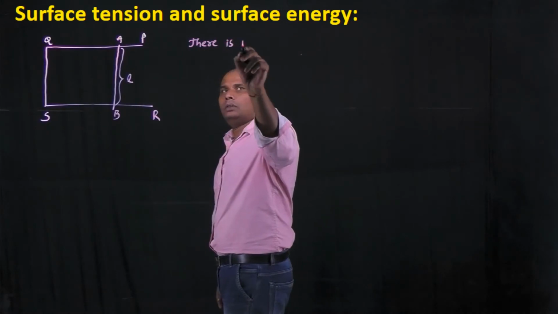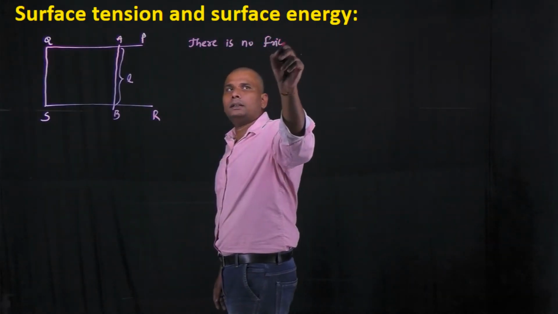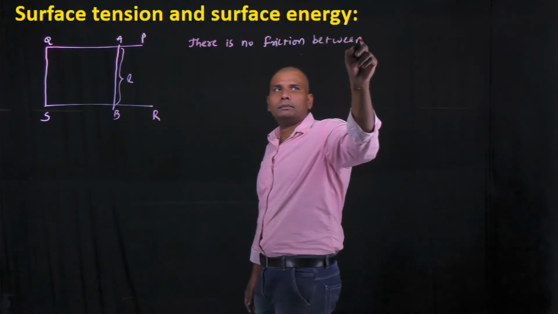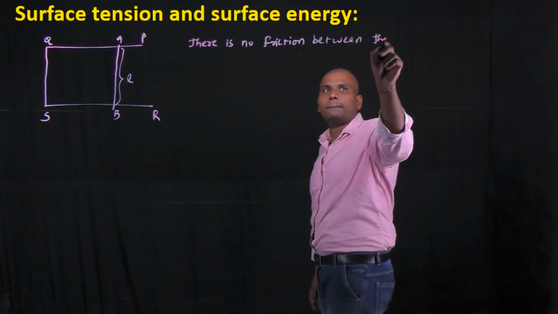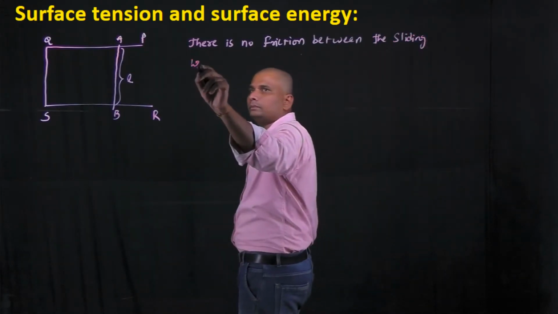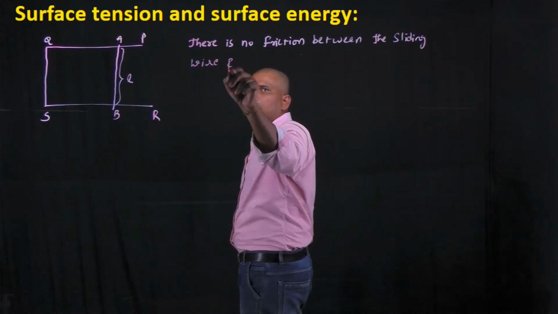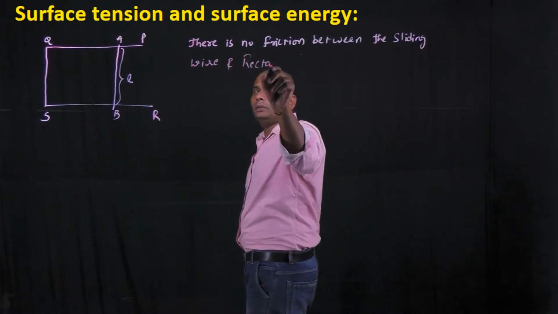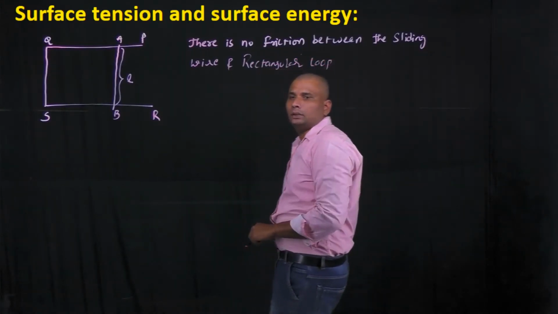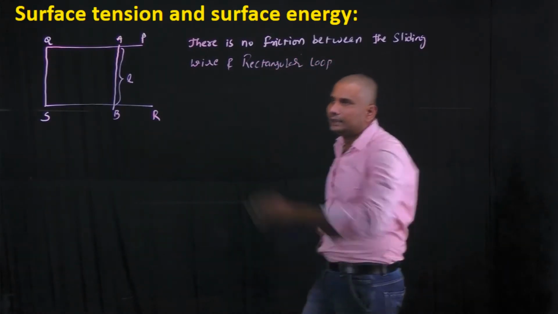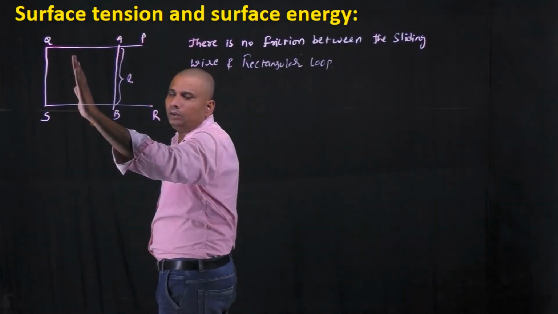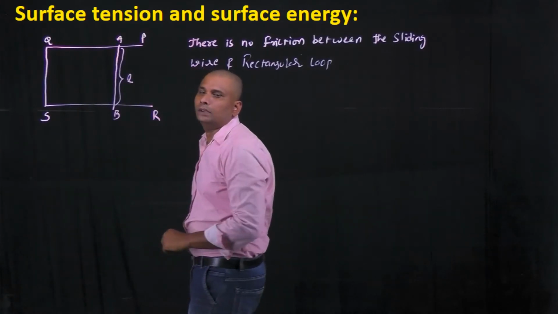Due to this, the sliding wire can easily move into the loop or outside the loop even for small forces.